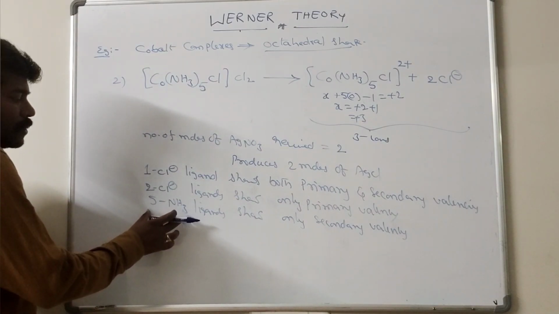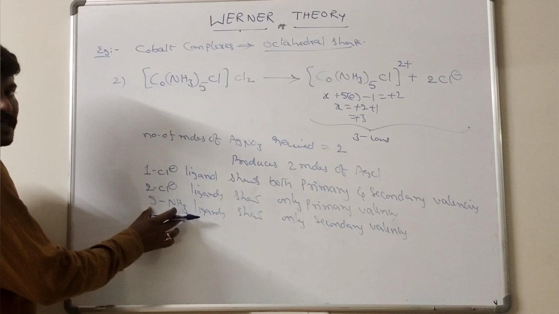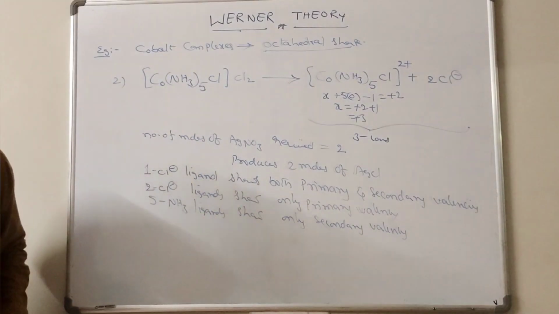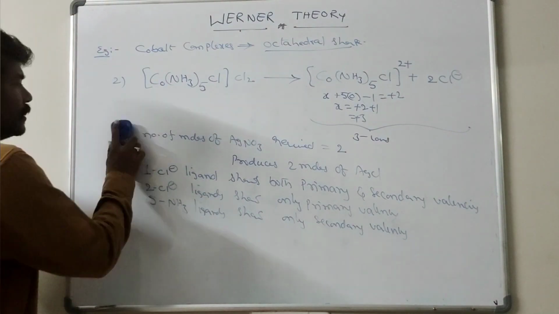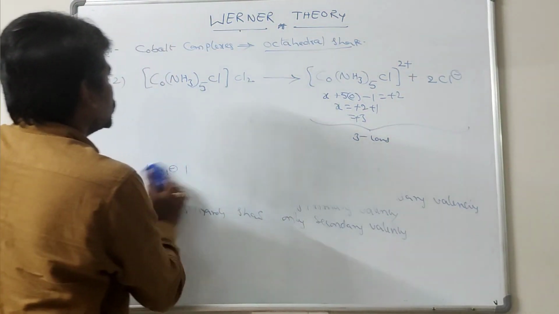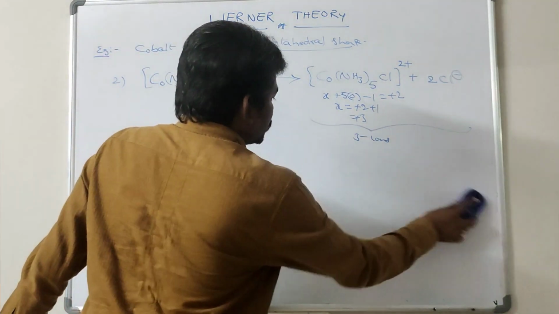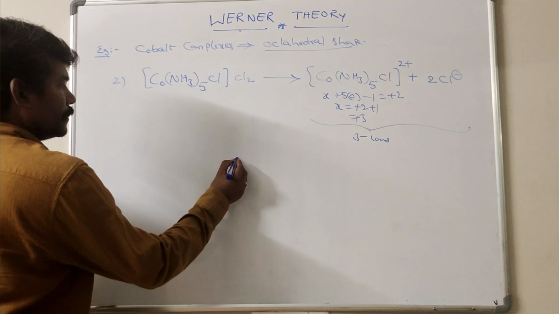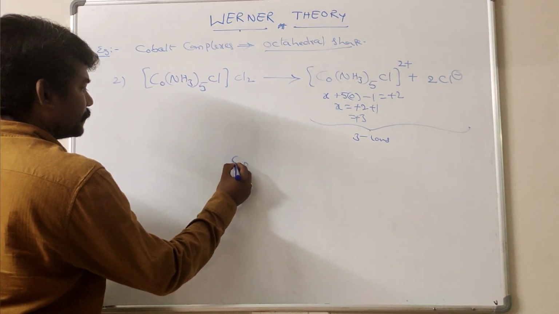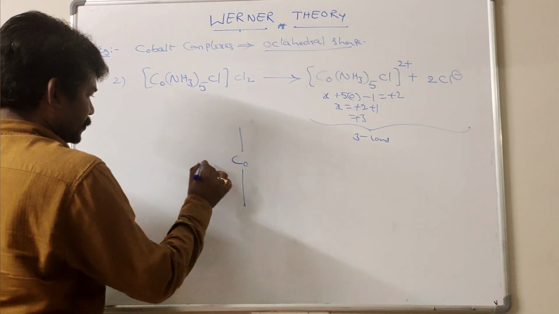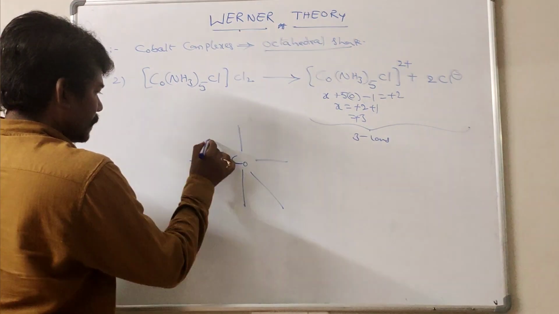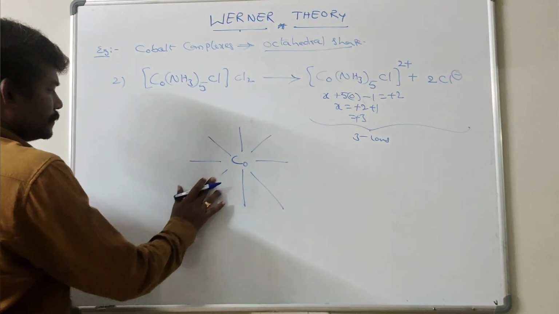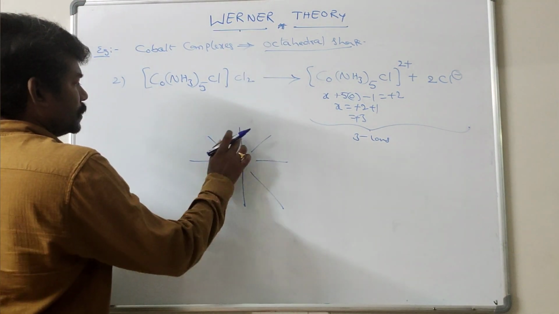So there are 5 coordinate covalent bonds by 5 NH3 ligands and 1 with chlorine. Let us see the structural form of [Co(NH3)5Cl]Cl2. This is also a cobalt complex, which is in octahedral shape: 1, 2, 3, 4, 5, 6.